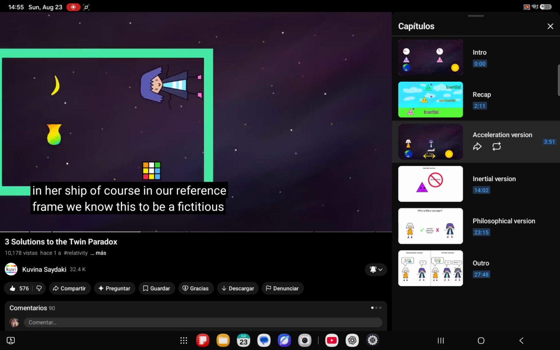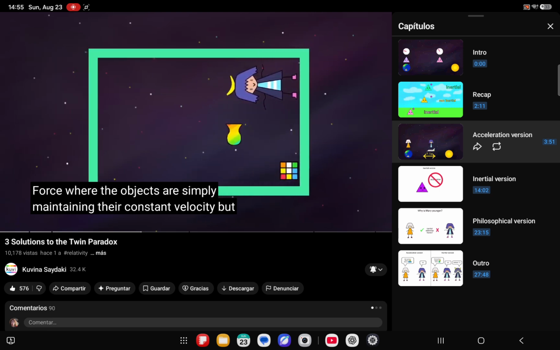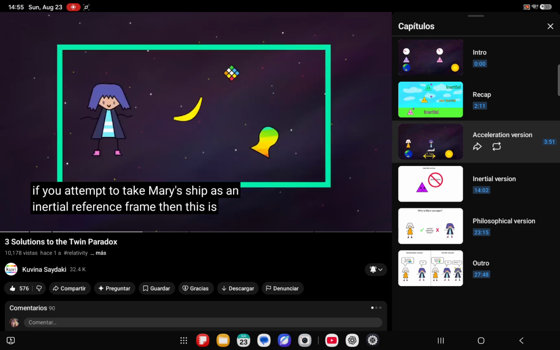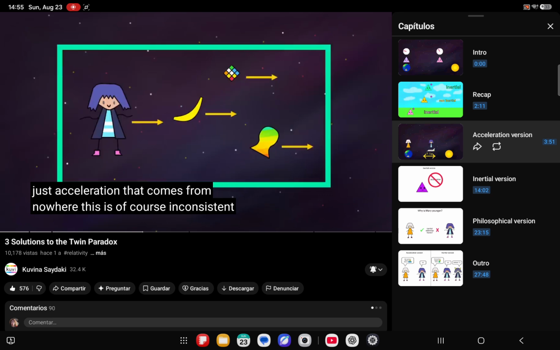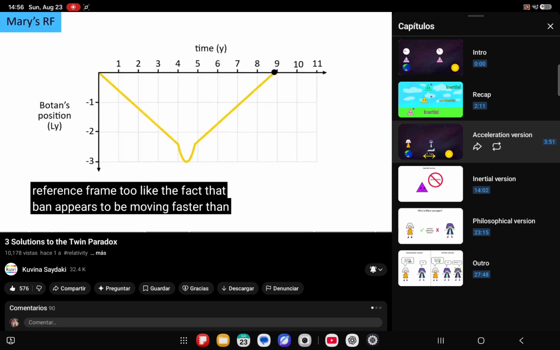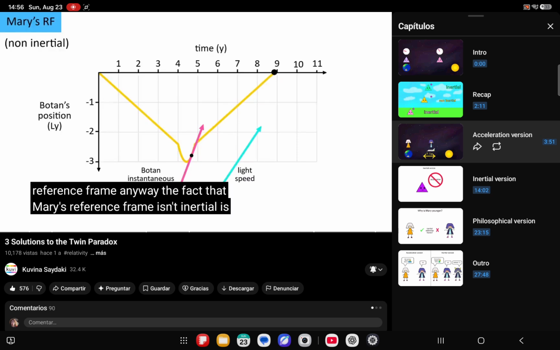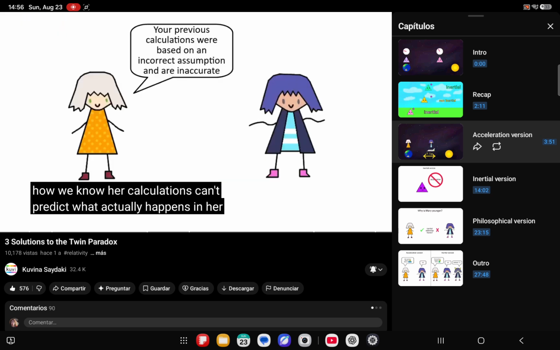Of course, in our reference frame, we know this to be a fictitious force, where the objects are simply maintaining their constant velocity. But if you attempt to take Mary's ship as an inertial reference frame, then this is just acceleration that comes from nowhere. This is of course inconsistent with the laws of physics in inertial reference frames, which is how we know that this isn't one. And in fact, there are other strange things in this reference frame too, like the fact that Photon appears to be moving faster than light at one point, and this is all because we're in a non-inertial reference frame. Anyway, the fact that Mary's reference frame isn't inertial is how we know her calculations can't predict what actually happens in her reference frame.